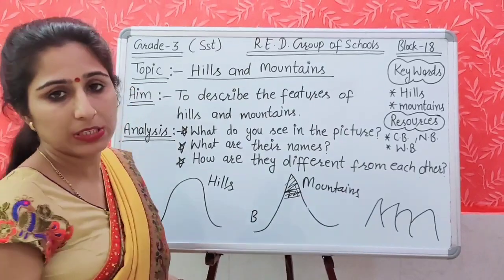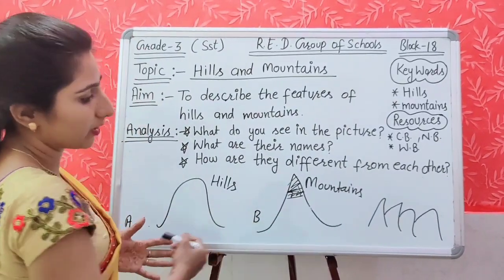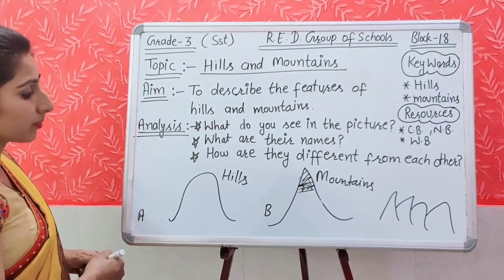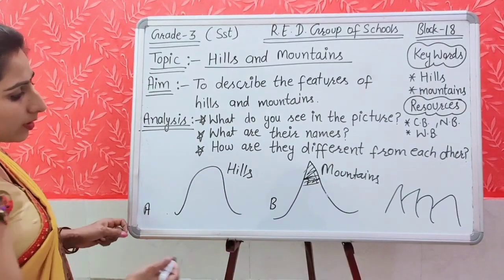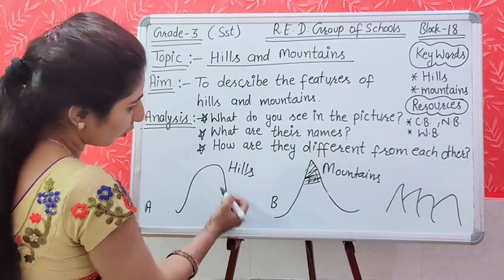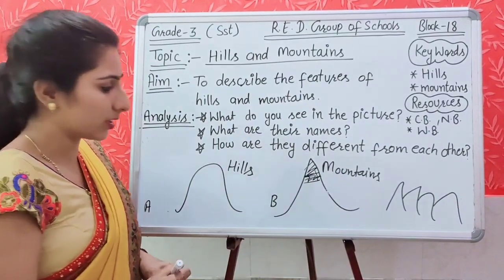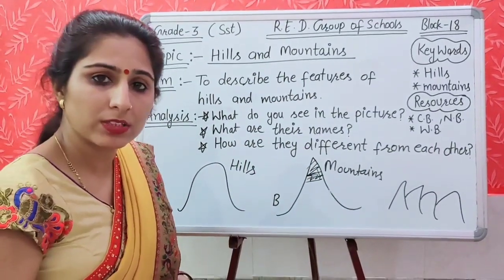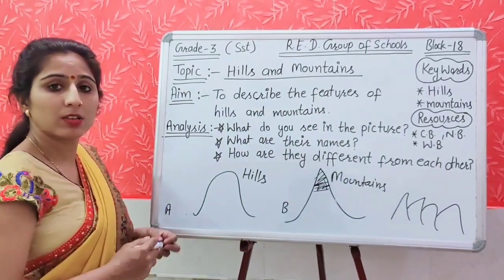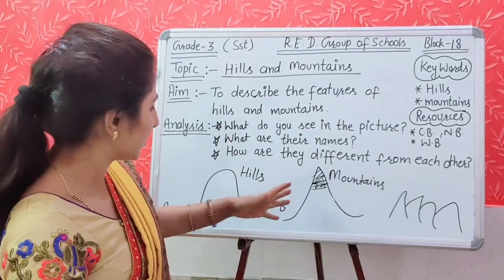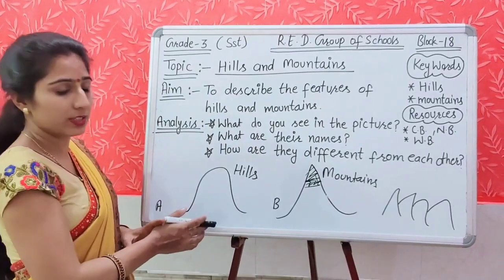How are they different from each other? You can find out the differences easily. As you can see, the mountains are higher than the hills. And you can see the slope of the hills is gentle and the slope of the mountains is steep. The peak of the mountains is sharper than the hills. And here you can find out the differences very easily.